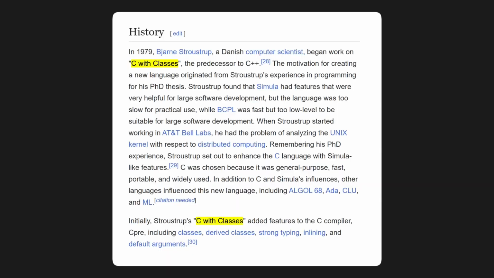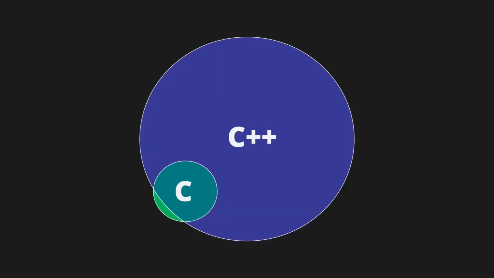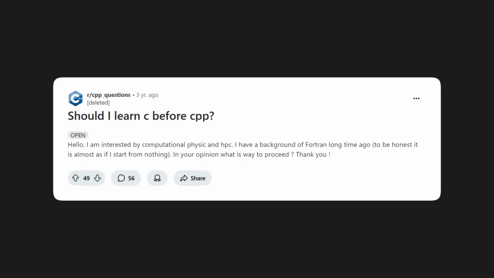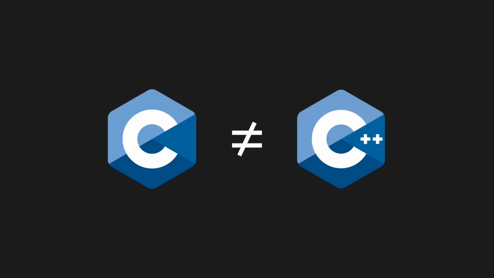The other problem to be mindful of is that people often confuse C++ with C, probably because C++ initially started out as C with classes, and it's sort of almost like a superset of C, but not quite. And a lot of job postings say that they need someone who knows C/C++, as if the two aren't completely different languages. Furthermore, a common question I see on internet forums is about whether you should learn C before learning C++, as if it's a prerequisite or something. But the answer is a resounding no.